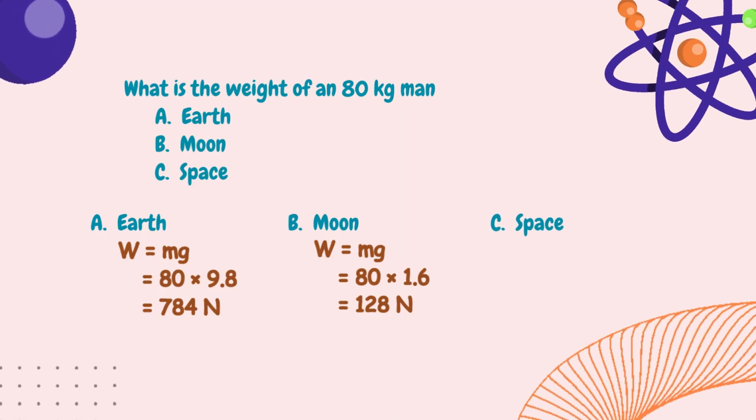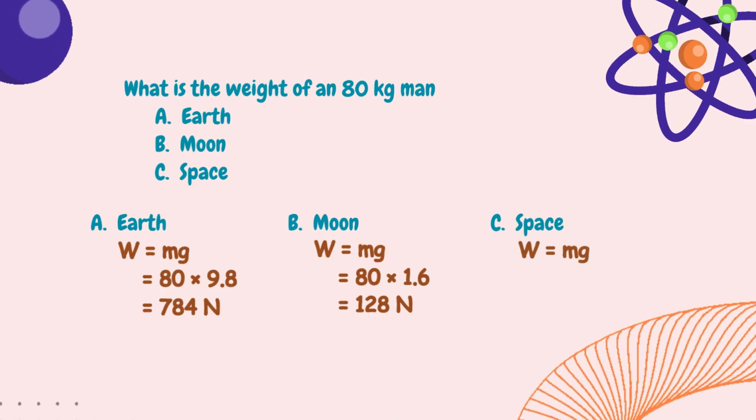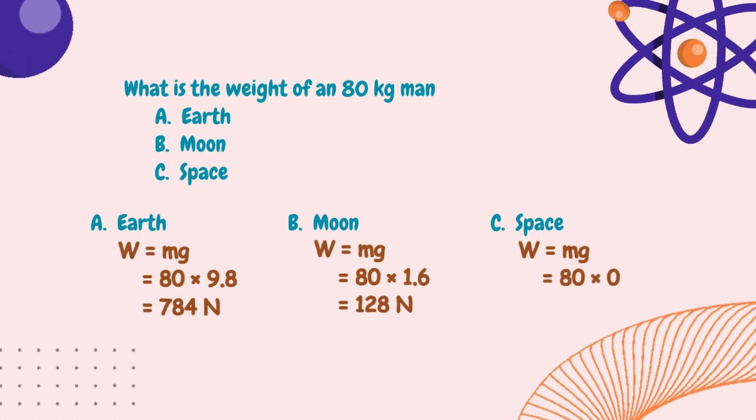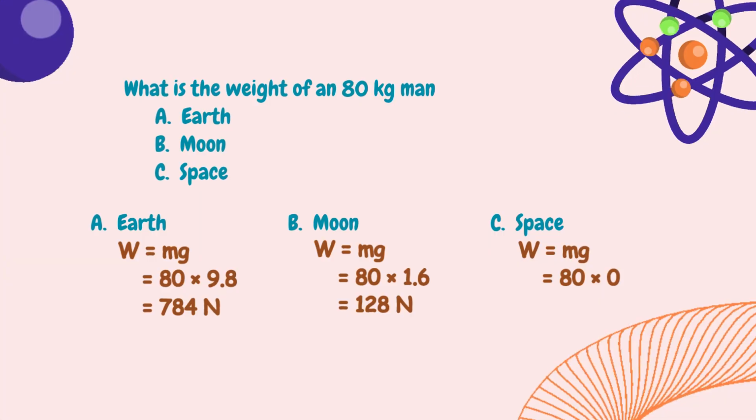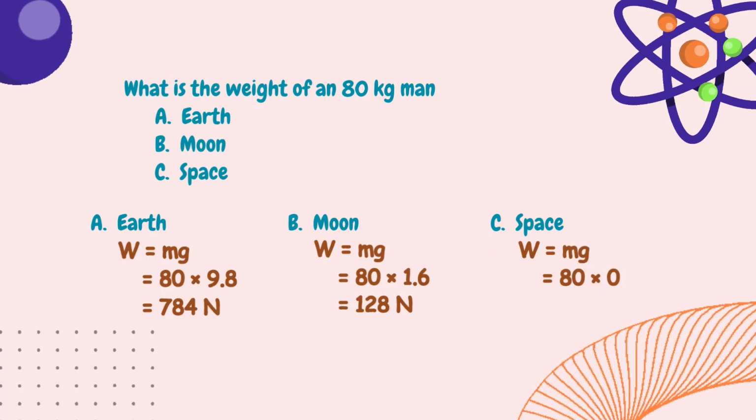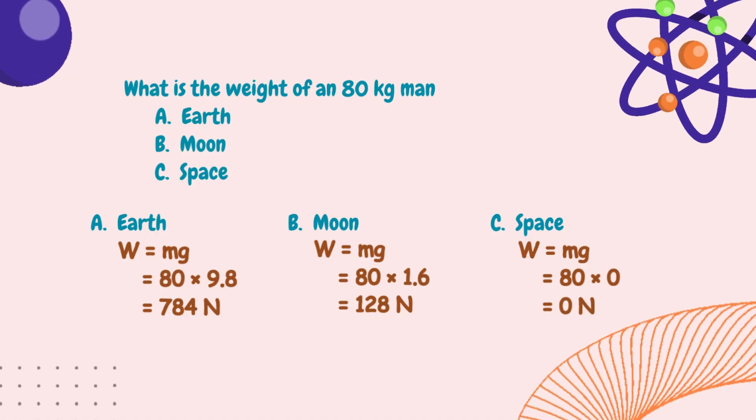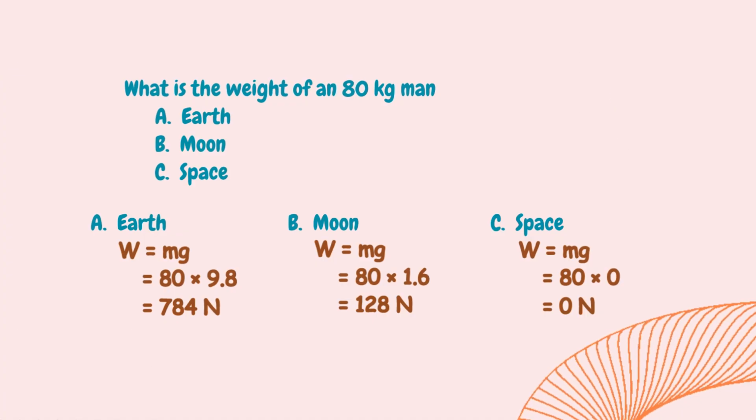Then in space, weight is equal to mass times gravitational force. The given mass is 80 kg. The gravitational force in space is 0. 80 times 0 gives 0 newtons. Therefore, the weight of an 80 kg man in space is 0 newtons.